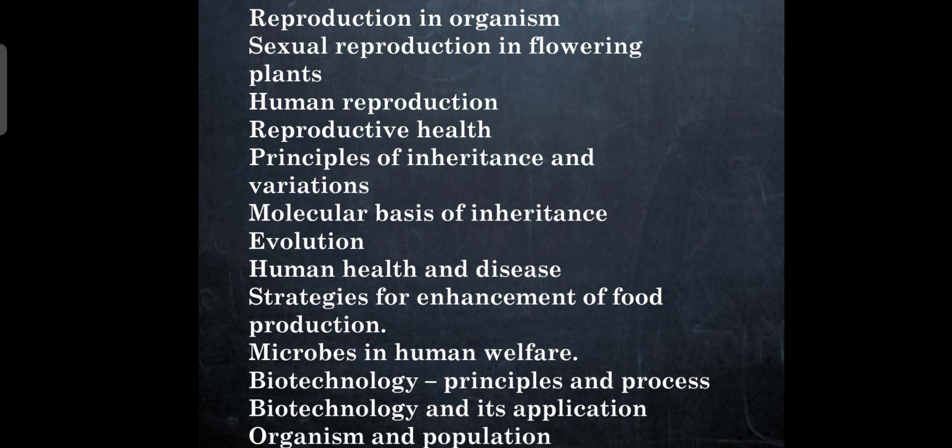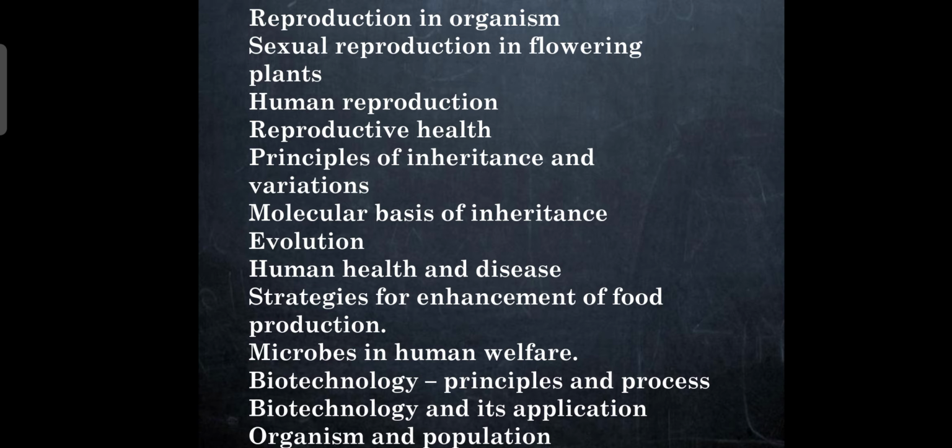So we have reproduction in organisms, sexual reproduction in flowering plants, human reproduction, reproductive health, principles of inheritance and variation, molecular basis of inheritance, evolution, human health and disease, strategies for enhancement of food production, microbes in human welfare, biotechnology, its principles and process, biotechnology and its application, organisms and population, ecosystem, biodiversity and conservation, and last but not the least, environmental issues.